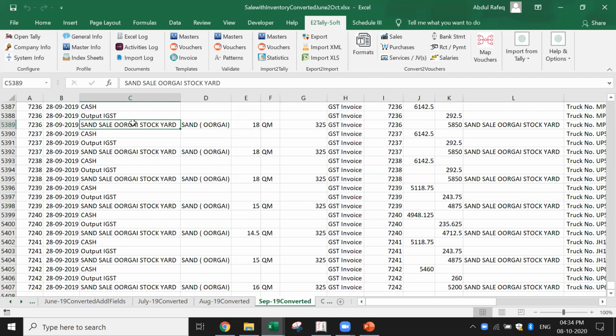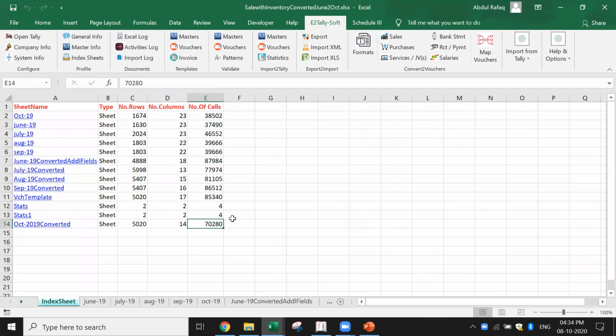Okay, how much time would it have taken? And if you're charging even 3 rupees or 5 rupees per transaction, you can see how much billing you can do. So this is the beauty of automation of import of data to Tally.